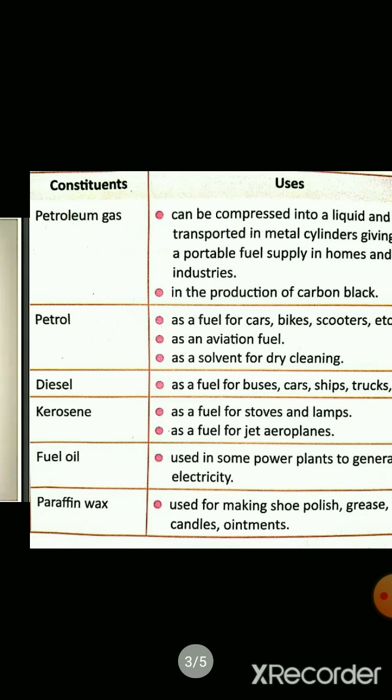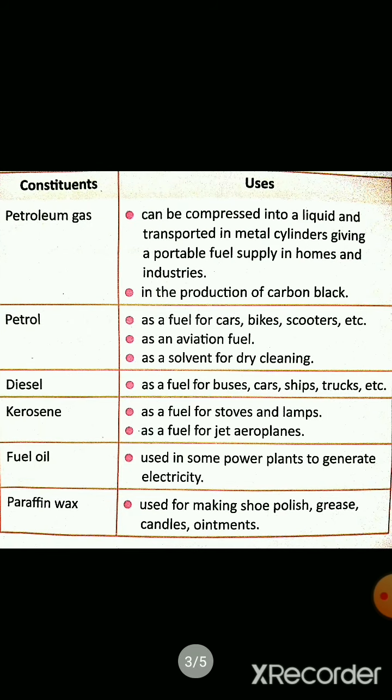Now, let's see the different constituents. First one is petroleum gas, which can be compressed into liquid and transported in metal cylinders, giving a portable fuel supply in homes and industries, and it is also useful in the production of carbon black.